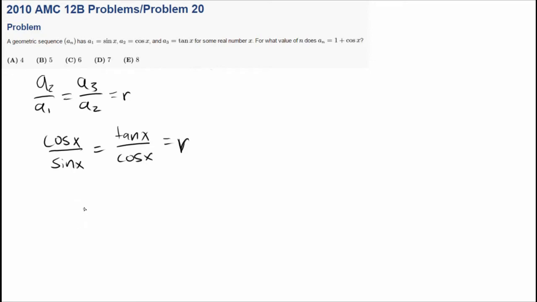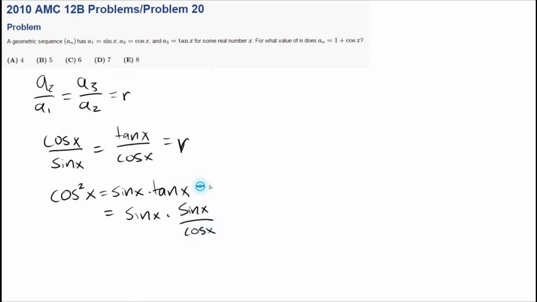So let's see what we can do with this actually. We'll use this as the common ratio for forming subsequent terms, but maybe this equation can tell us something. That means cosine squared of x equals sine of x times tangent of x by cross multiplication, which is equal to sine of x times sine of x over cosine of x, because tangent of x is equal to that.